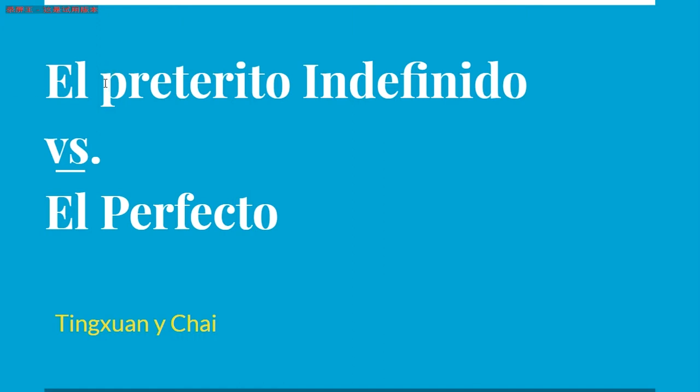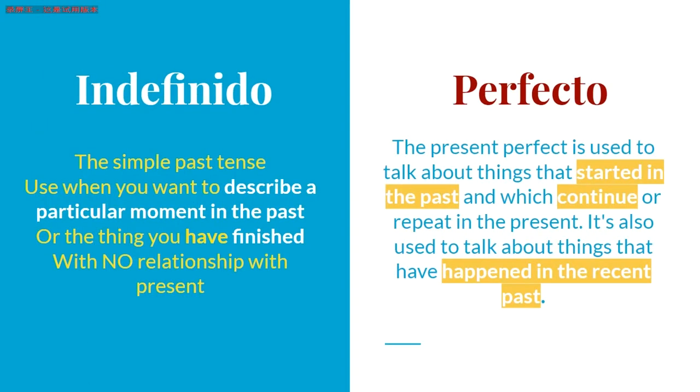Today we're going to talk about two different tenses in Spanish and their usage. The first one is el pretérito indefinido. The second one is el pretérito perfecto. Next, we're going to talk about the differences between these two tenses. So the first one is indefinido, which